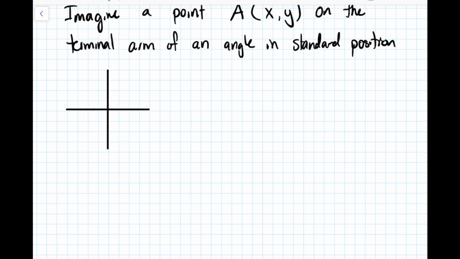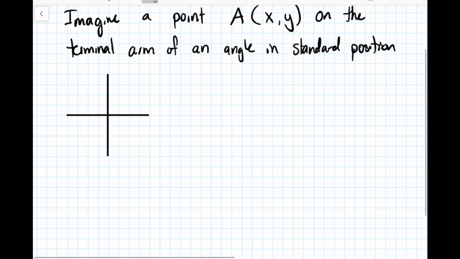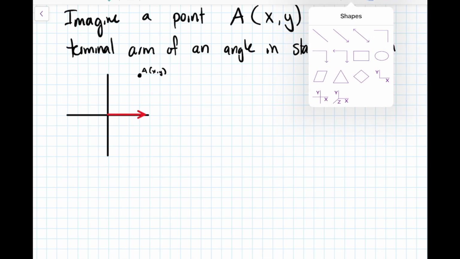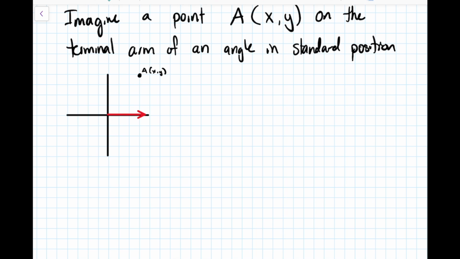I'm going to draw it in quadrant 1 just because that's kind of the easiest place to draw things. But right, we know nothing about this angle. It really could be anywhere. So there's our initial arm. And if our point A is, let's just say up here, remember our coordinates are just x and y. And so our terminal arm can go to that point, it could go through that point, it doesn't really matter. I'll just have it end there.